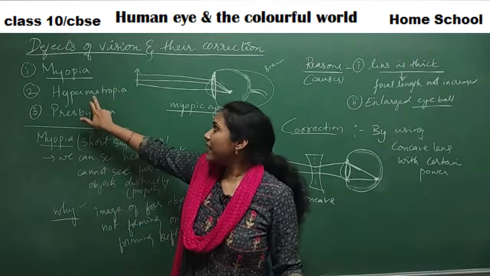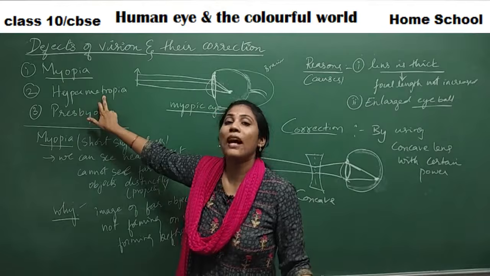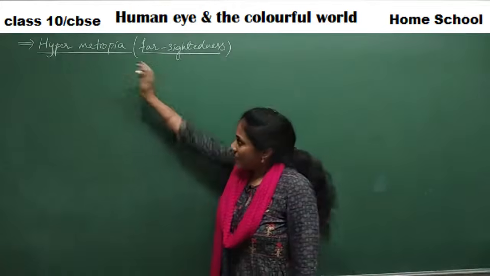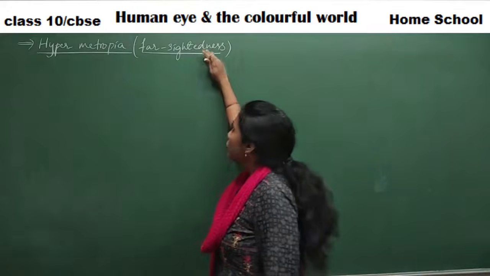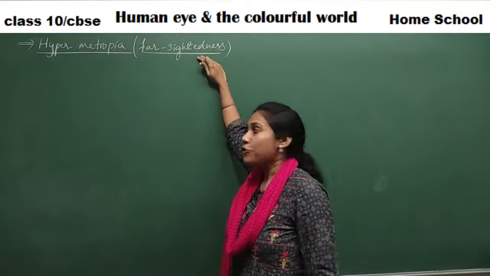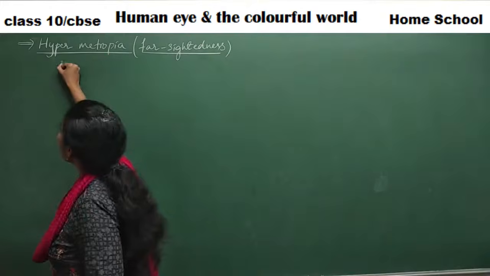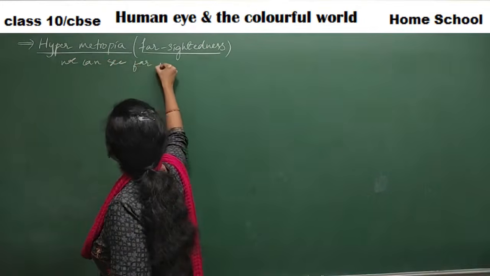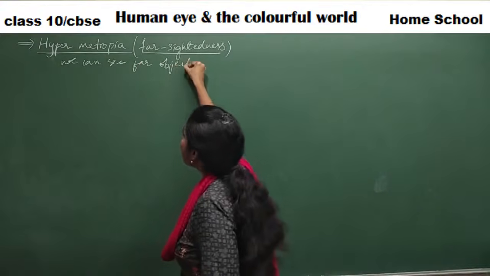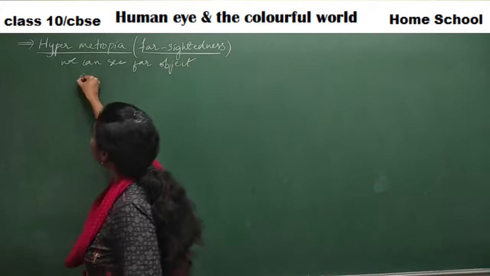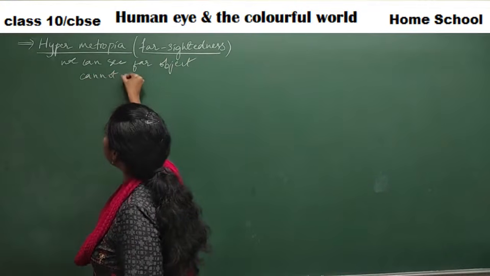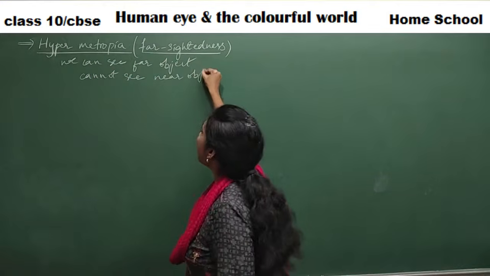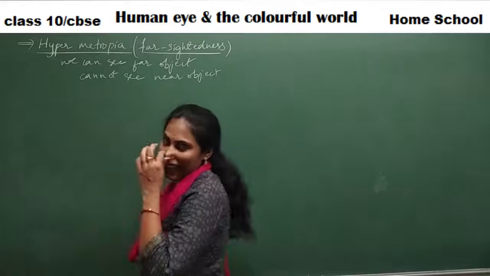Let us go on to discussing hypermetropia. Hypermetropia is just the opposite of this. See students, hypermetropia is also called farsightedness. So farsightedness, in the sense, what? We can see faraway objects. These people can see far objects very clearly and cannot see near objects. So this is what we mean by hypermetropia, right?